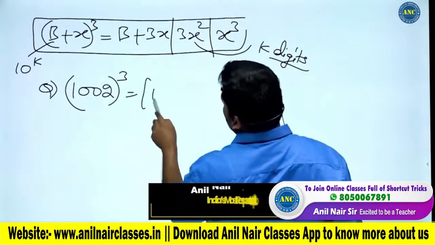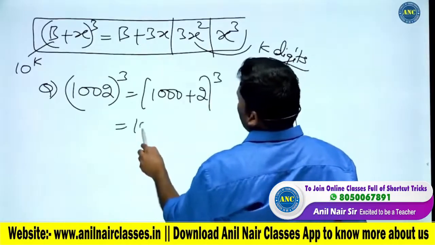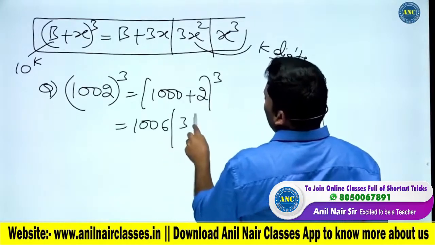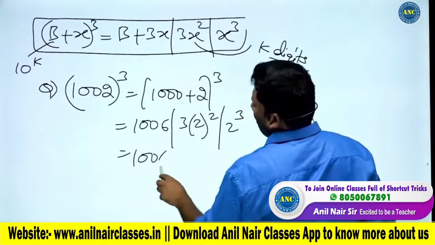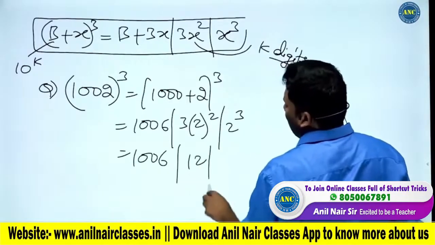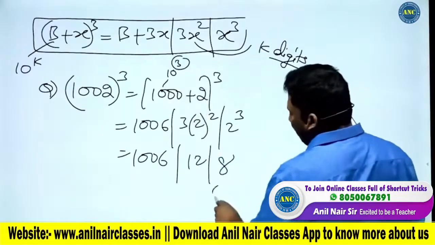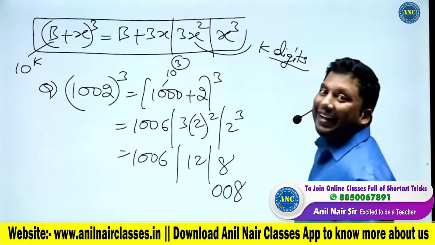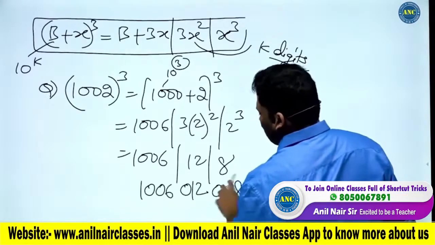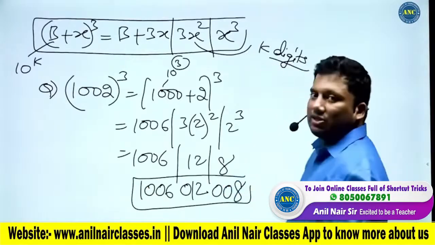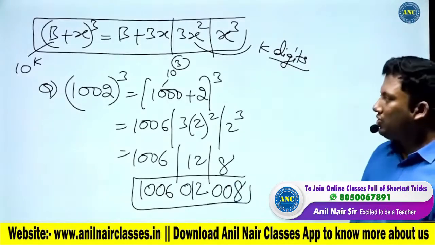1002 whole cube. This is (1000 + 2) power 3. So it is b³ plus 3b²x, 3bx² and x³: 1006, 12 and 8. 1000 is 10 power 3, so last three places in a 3-digit format. 008 for 8 in a 3-digit format, 012, and it is 1006. So the answer for this question is 1006 012 008.